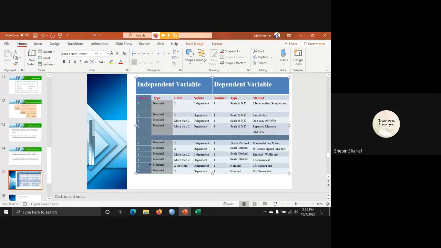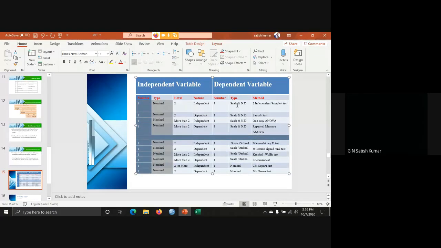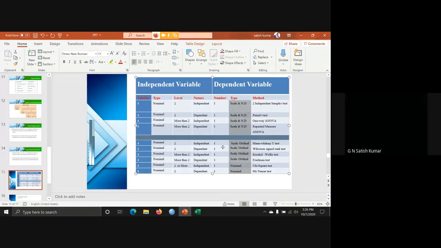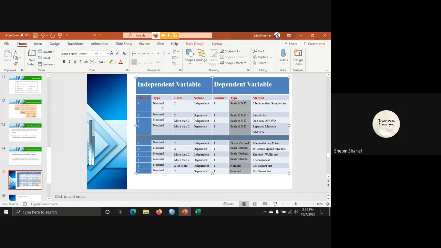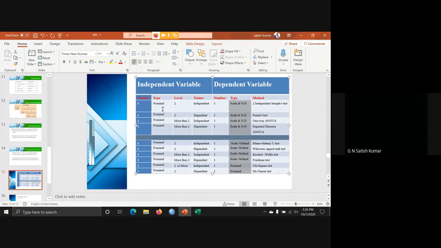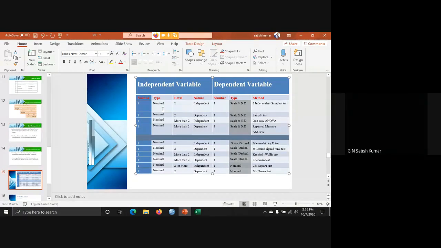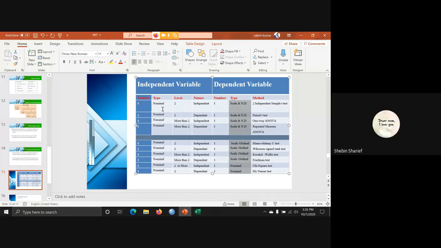All the story is going on with the right side only, this one. Based on the type of data, the test is changing here. I think you understood. My session itself started with the measurement types: nominal, ordinal, and scale. Because the total story goes with those three things only.